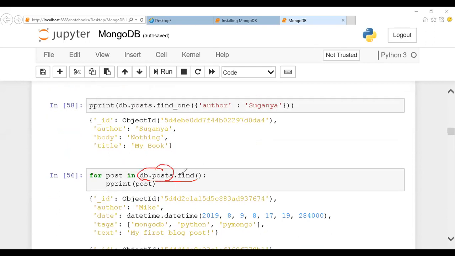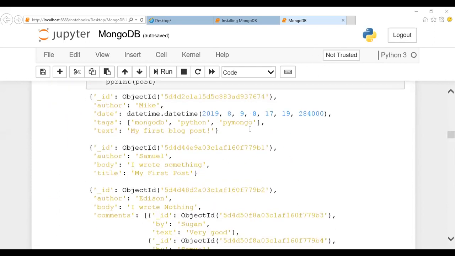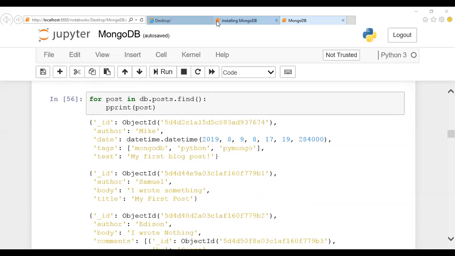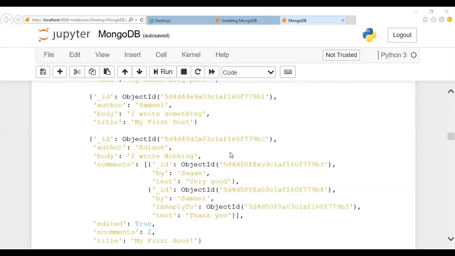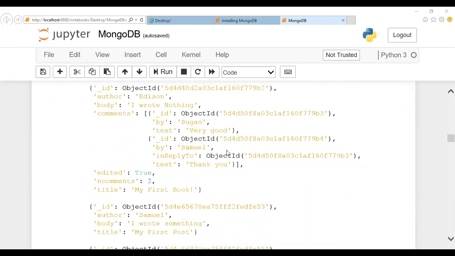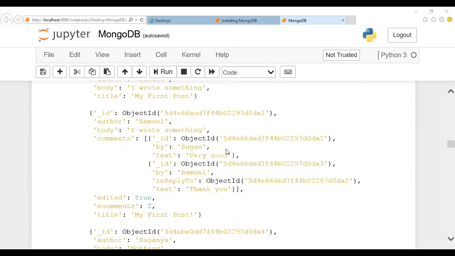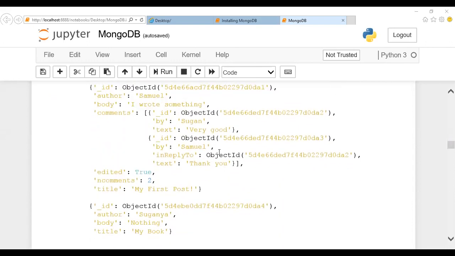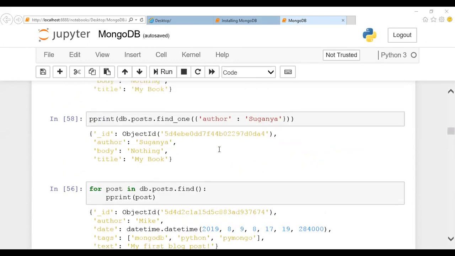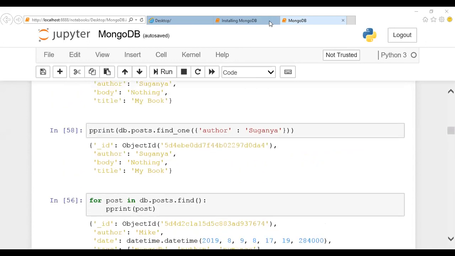So here, if I mention dot find, it is like an iterator. So what happens? All the documents one by one, each and every document, whatever is there, everything will be retrieved. First I inserted Mike, then Samuel, and then Edison. So one by one the documents will be retrieved, whatever the documents are in my JSON file. However many times I executed, that many times this information is going to be there. This is all about the retrieval of all the information.